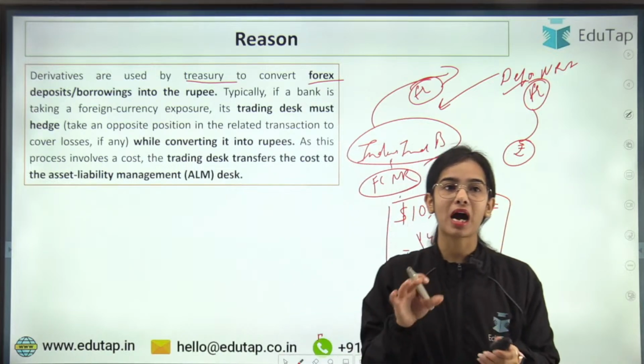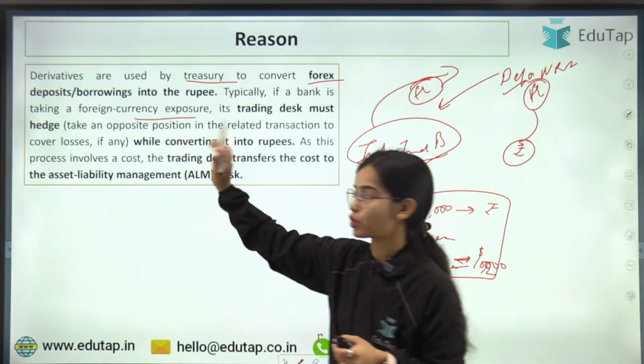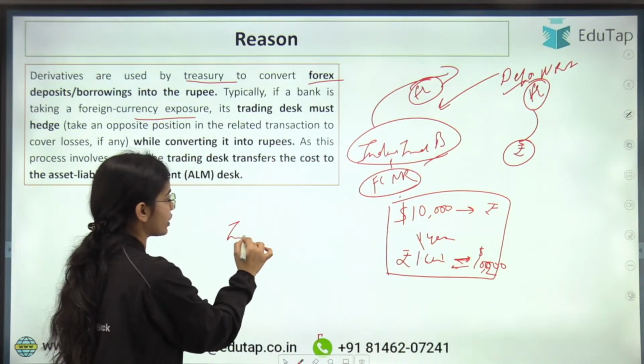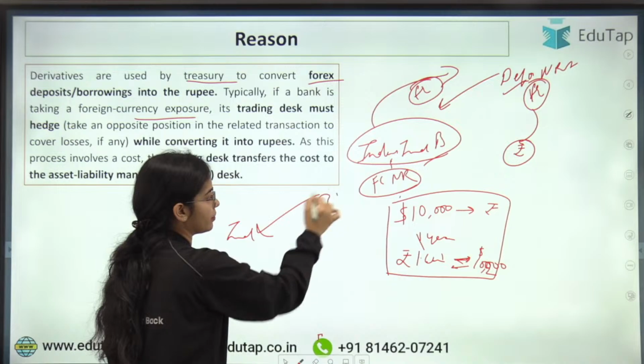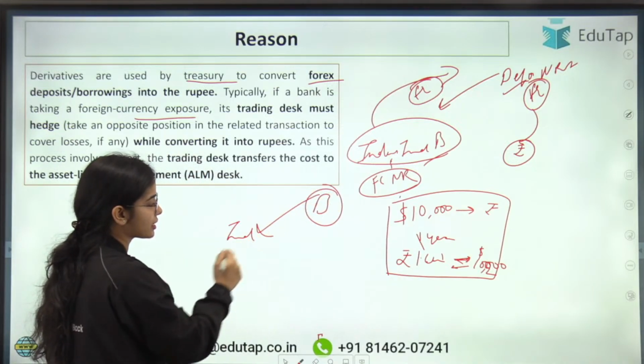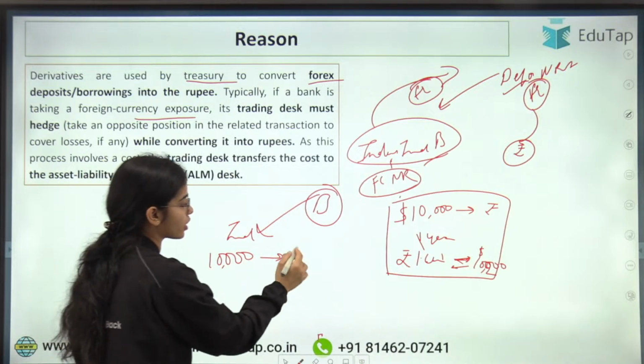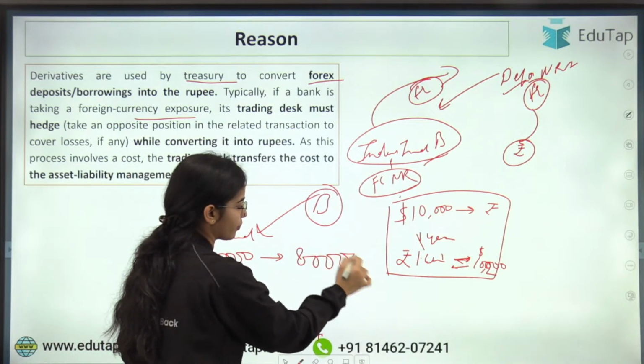So typically, if a bank is taking a foreign currency exposure, that means let's say the IndusInd Bank is borrowing. The next case is that the IndusInd Bank has borrowed $10,000 and has converted this $10,000 into 80,000 rupees.